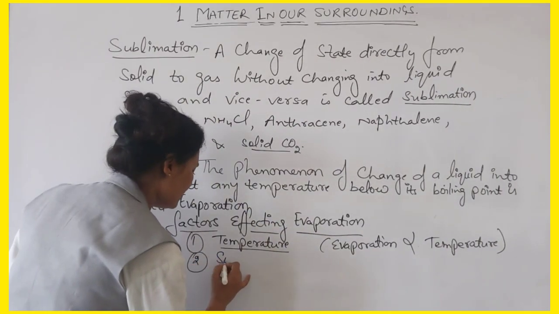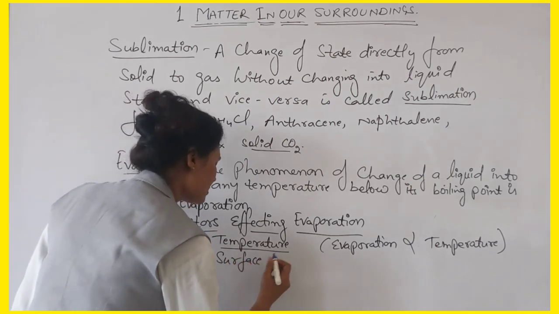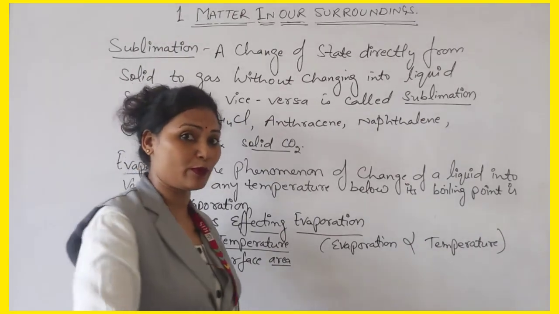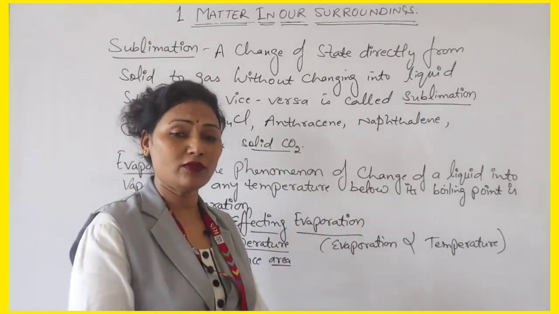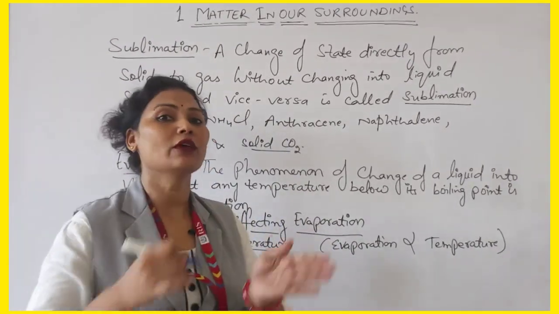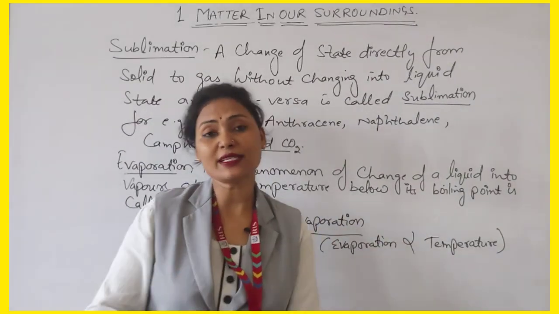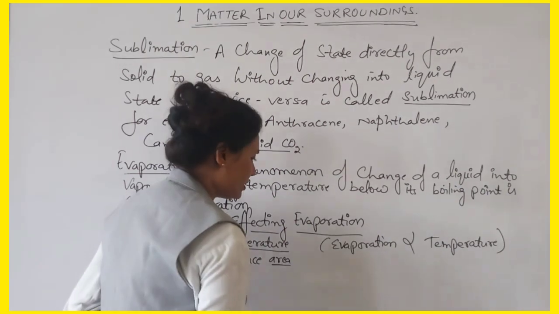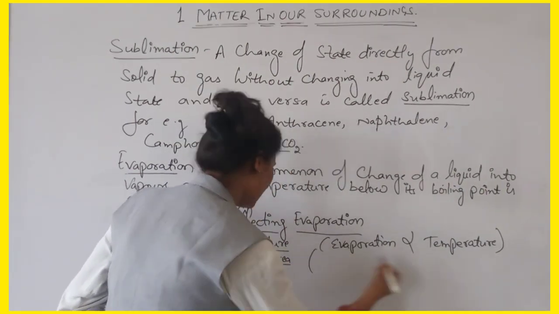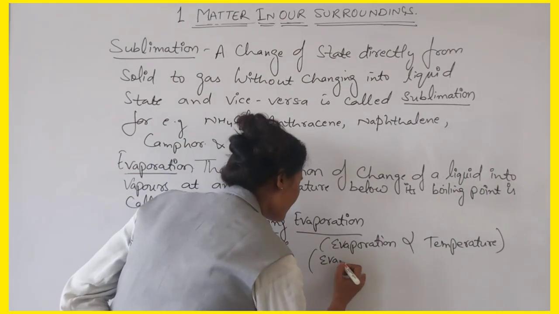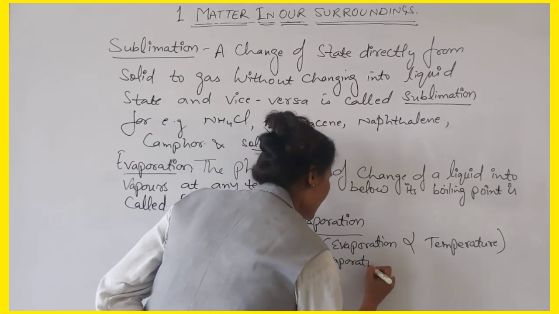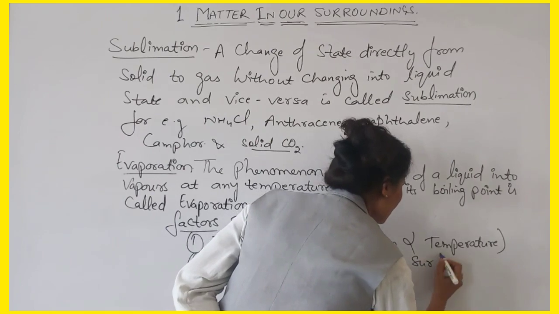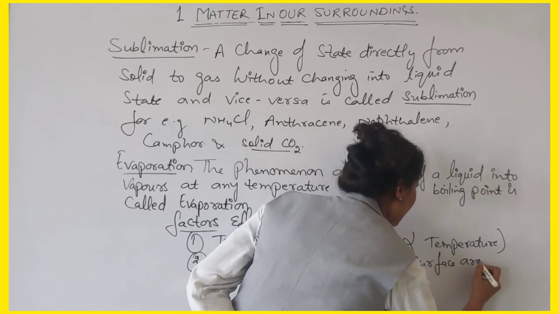Second, surface area. The evaporation is directly proportional to the surface area also. If the surface area is more, the evaporation is more. If the surface area is less, then evaporation is less. So you can write in brackets, evaporation is directly proportional to surface area.